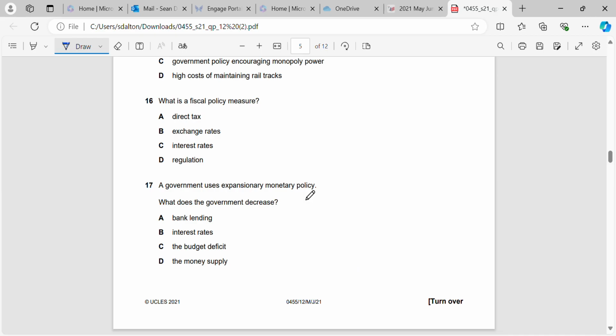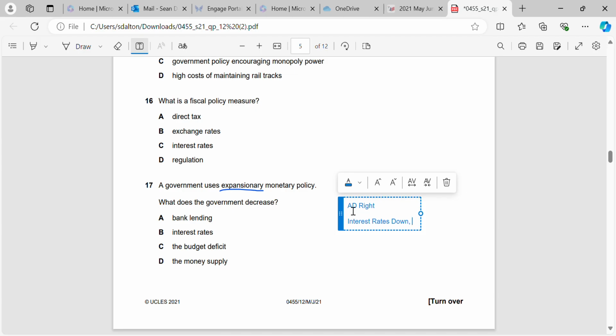Okay, a government uses expansionary monetary policy. What does the government decrease? Okay, so we should all know this by now. Expansionary monetary policy is where, again, just like our expansionary fiscal, we're moving AD to the right. And the components of that are interest rate goes down. Okay, we have a depreciation of the currency. We have an increase in the money supply, and we have a decrease in the credit regulations, so we make it easier for people to borrow money.